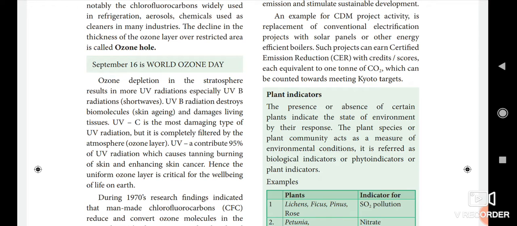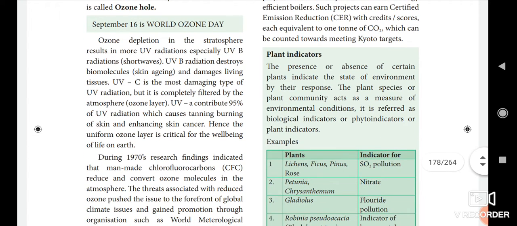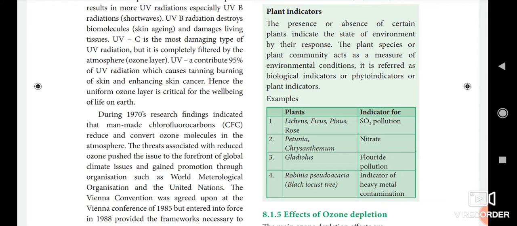Okay, here UVB is the short wave and UVC is the most damaging type of UV radiation, but it is completely filtered by the atmosphere. Okay, the UVC is completely filtered by the atmosphere. Here the UVB contributes 95% of UV radiation, which causes the tanning, burning of skin and enhances skin cancer. Okay, this UV radiation causes skin cancer. Hence the uniform ozone layer is critical for the well-being of life on Earth.